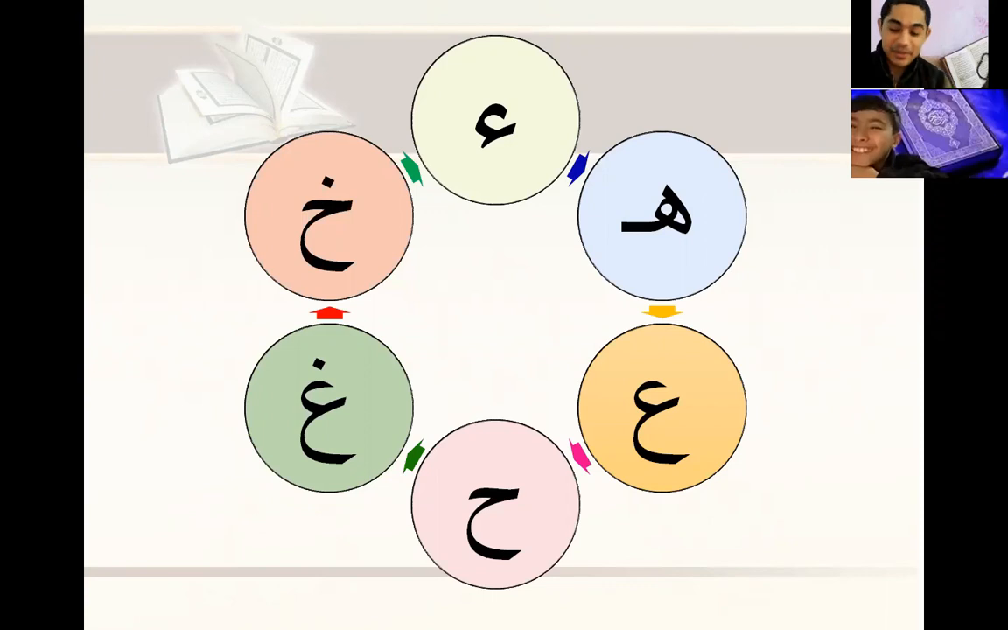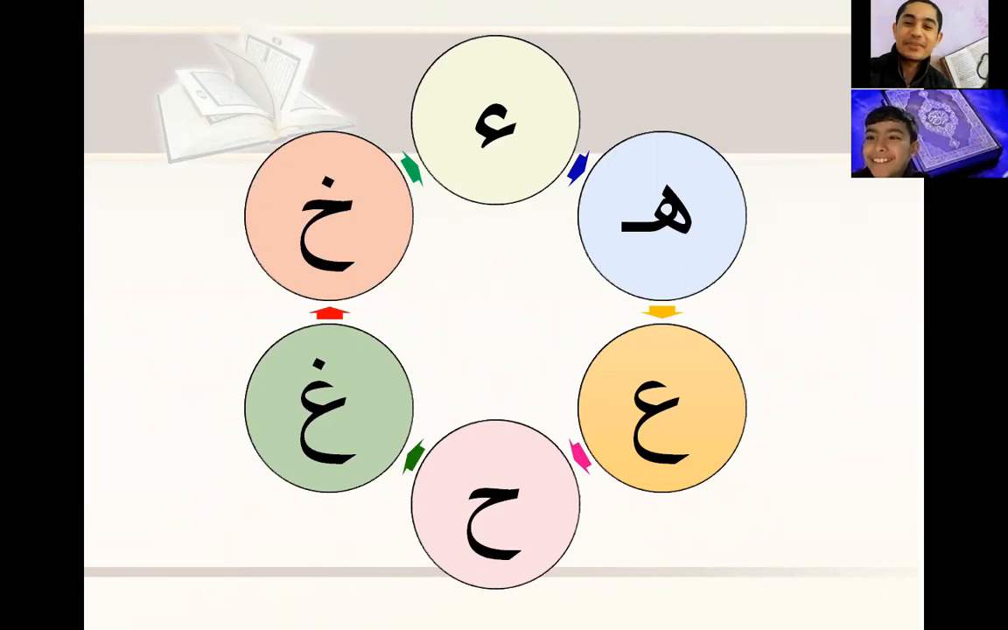Yeah, and if you like, we can share with our friend. He can say also. Say Hamza, ha, ayn, ha, ghayn, kha. Again. Yeah, thank you, Bob. You can go now.